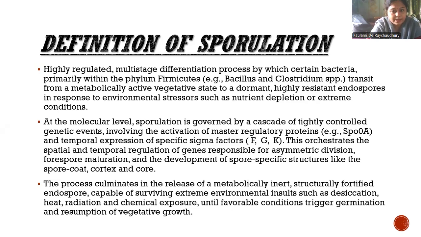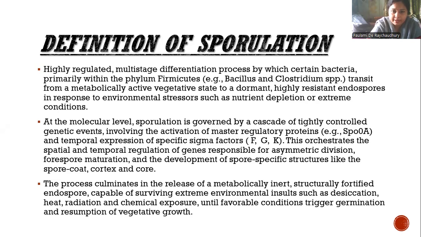So this is the differentiation process by which it transits into endospore, that is the highly resistant or dormant form, resistant to harsh weather conditions, so that it can survive in presence of environmental stressors, may it be nutrient depletion or extreme conditions, and transition from metabolically active vegetative state. So endospores are metabolically inactive, and this is particularly found in phylum Firmicutes, example Bacillus and Clostridium species.